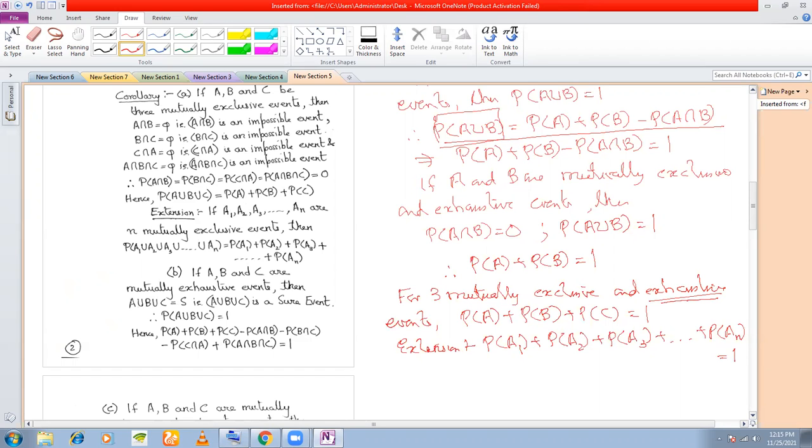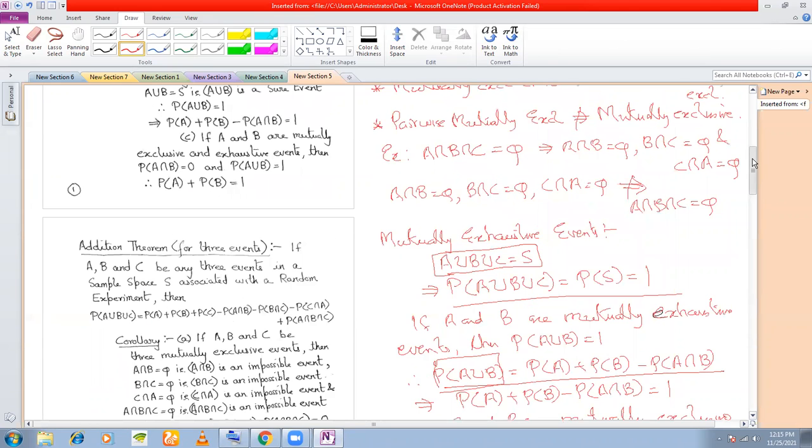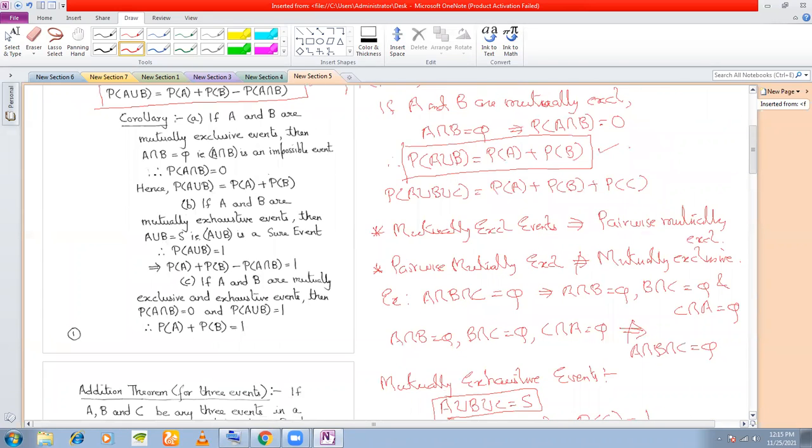But if I say only mutually exclusive, then we have this result, and you will be coming across this result almost always. If two or more events are mutually exclusive, then you can add up their probabilities. Just remember this. P(A union B) is equal to P(A) plus P(B). That is what I would like you to remember. Now I'll not proceed here. I'll stop here.